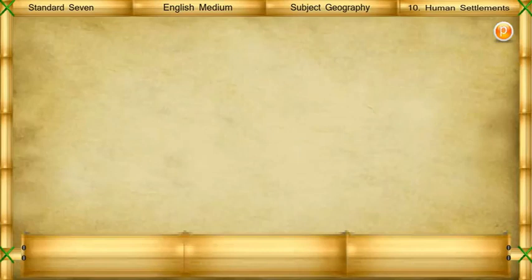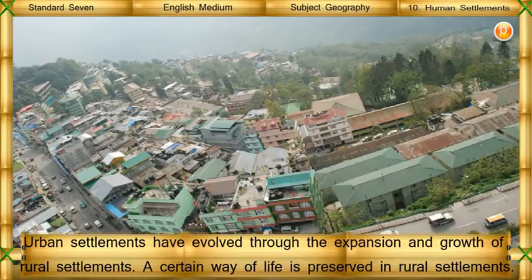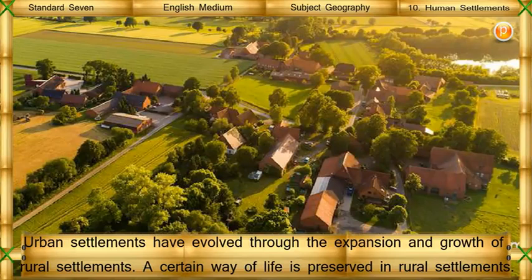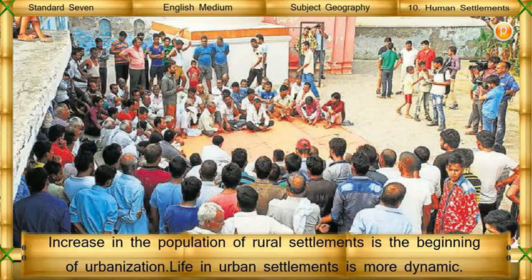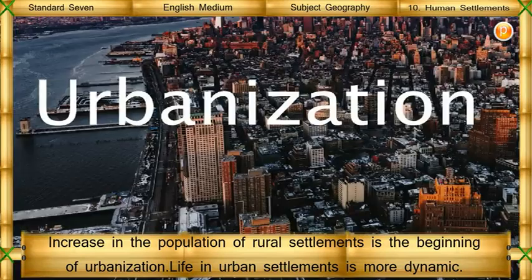Settlements have provided man with stability. Rural settlement is the first step towards a stable life in human history. Urban settlements have evolved through the expansion and growth of rural settlements. A certain way of life is preserved in rural settlements. Increase in the population of rural settlements is the beginning of urbanization.